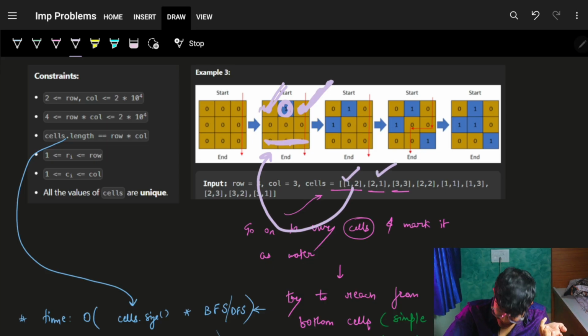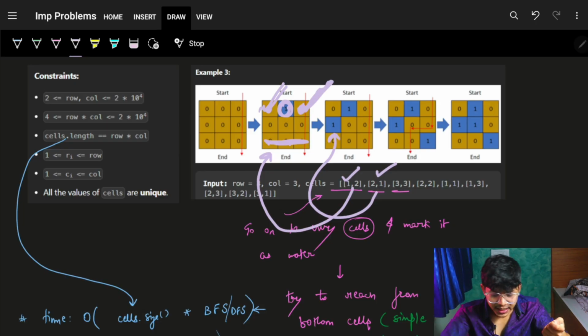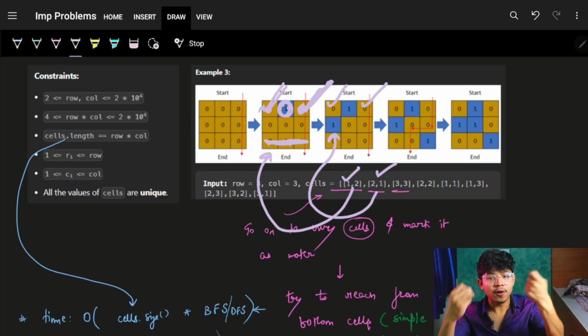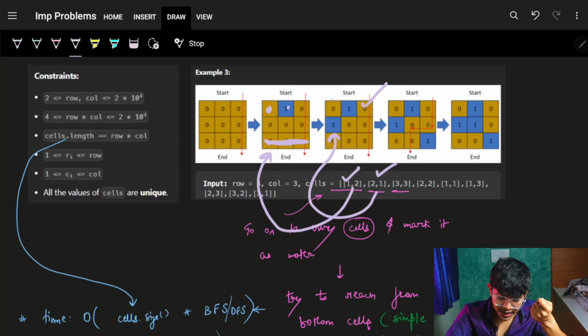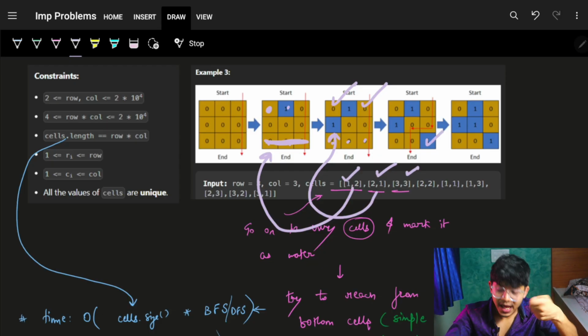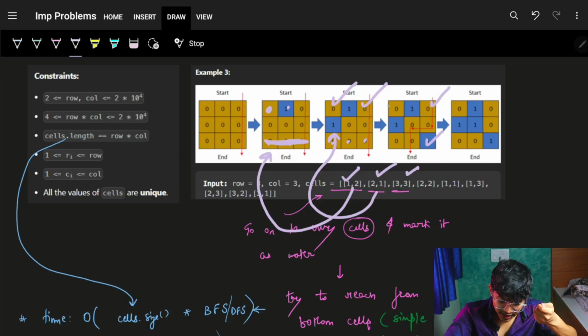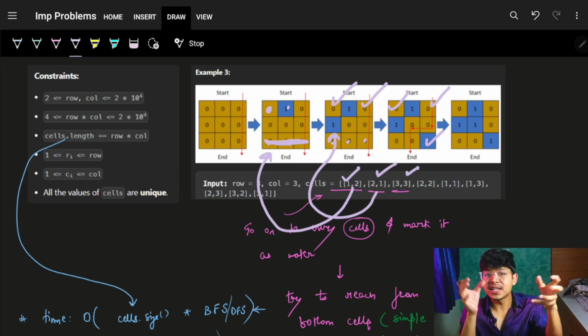Also, as soon as the next cell comes in the picture, I'll simply make that also water and then again try to do the same stuff, which means start from the top cells, whichever is available, and then try to reach the bottommost cells. Then again, as new cells come in the picture, I will simply add that as water and again try to do a graph traversal, which means start from the top cells and try to reach the bottom cells.